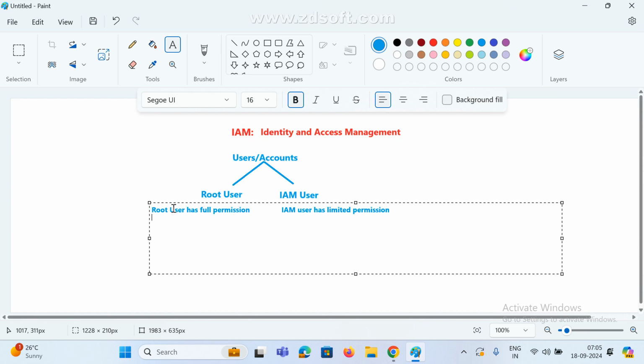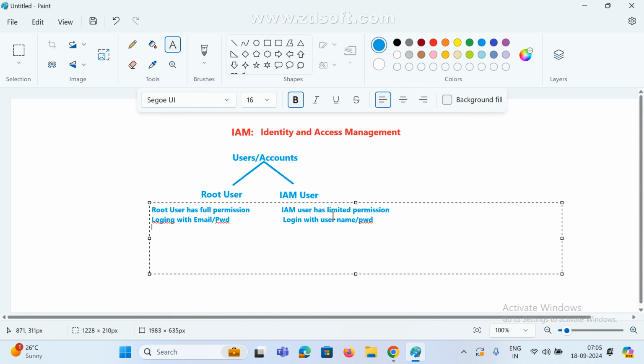Next, what else did we discuss yesterday? Root user means login with email ID and password. Correct? IAM user logs in with username and password. Apart from this, anything? So this is the main difference, right? So root user has full permissions and logs in with your email ID and password.